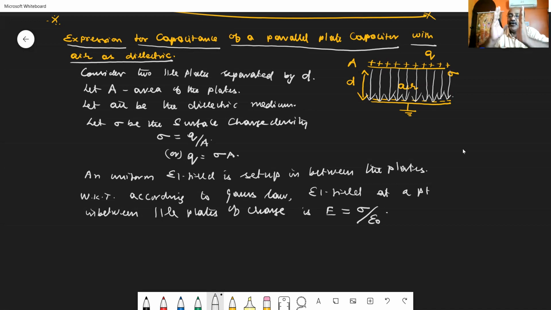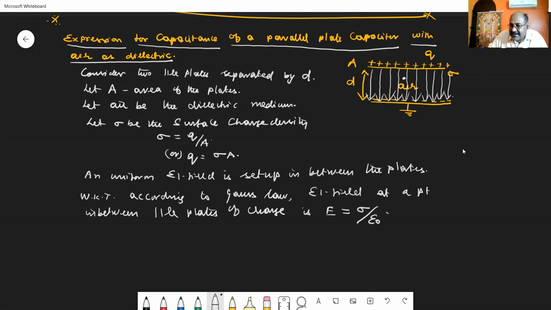If you are considering two plates kept parallel to each other, then in between the two plates, the electrical field is sigma by epsilon 0, and outside the plates, the electrical field is 0. So using Gauss law, I have calculated the electrical field at a point in between the two plates of this capacitor, which is E equal to sigma by epsilon 0.